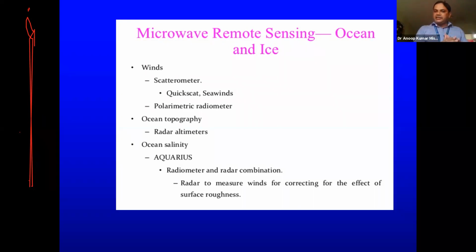TMI means the imager and PR means the radar, that active sensor. So it had a combination of active plus passive. And TRMM was upgraded to GPM now. So now we have the Global Precipitation Measurement mission. In that, we have the advanced version of TRMM. And again, there is a dual-frequency precipitation radar in that GPM, that is called the DPR.